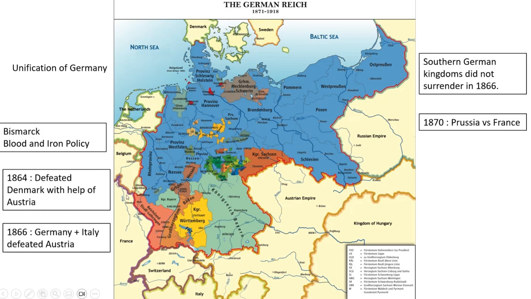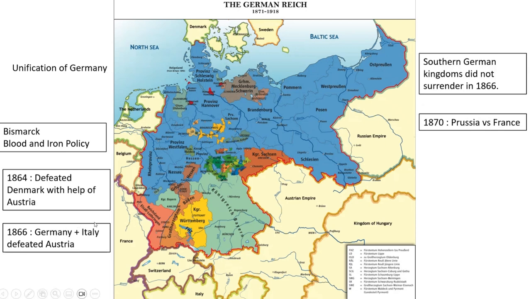So what he did in 1864, he defeated Denmark with the help of Austria. Denmark was eager to capture the two provinces of Schleswig and Holstein, and so Bismarck, along with Austria, defeated Denmark, and the Germans took Schleswig, and Austria took Holstein. And then in 1866, he tied up with Italy, and he defeated Austria.